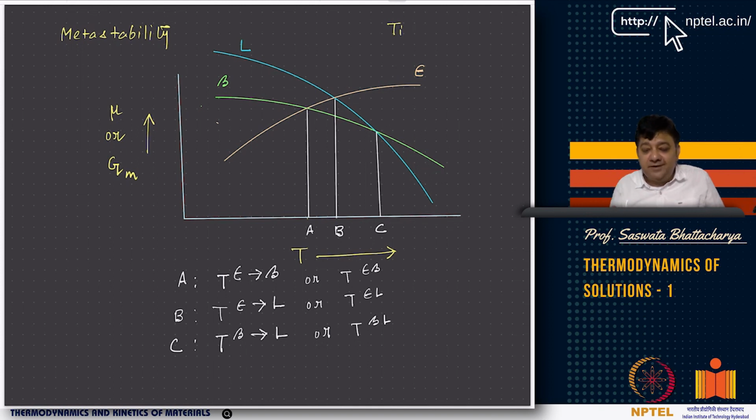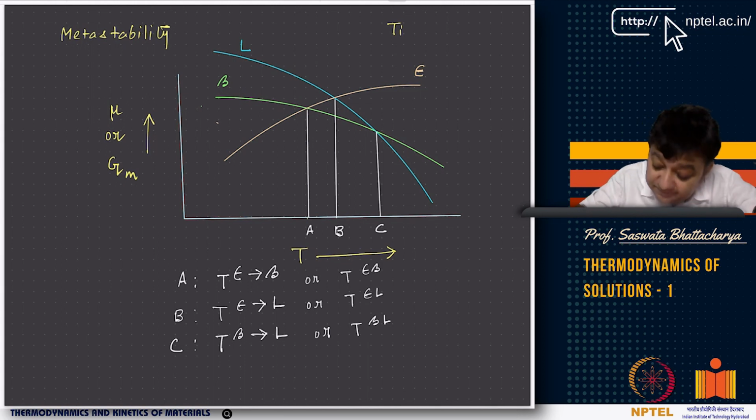One is for liquid, one corresponds to beta, one corresponds to epsilon, right? This is the epsilon free energy as a function of temperature. Let us assume the pressure is kept constant at 1 atmosphere or 1 bar. Okay, pressure is kept constant at 1 bar. We are looking at the variation in free energy as a function of temperature, and this is pure titanium.